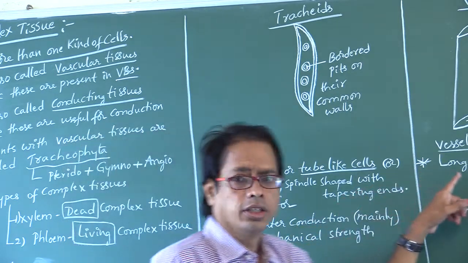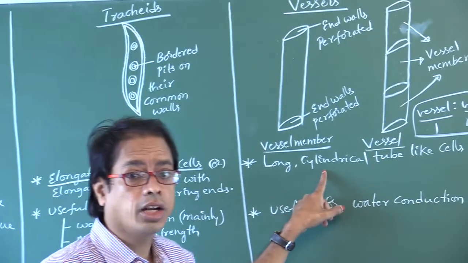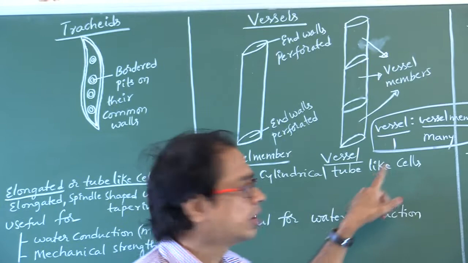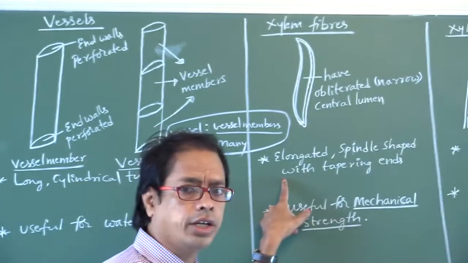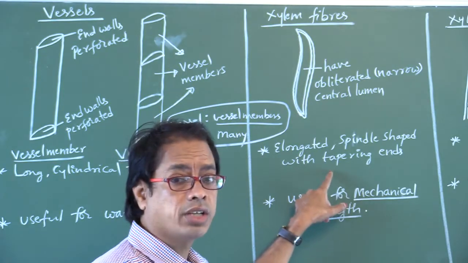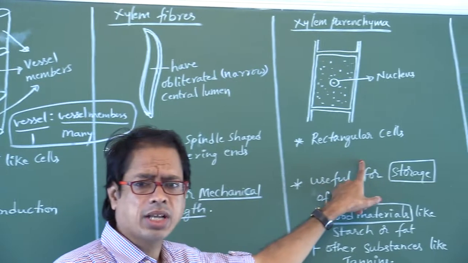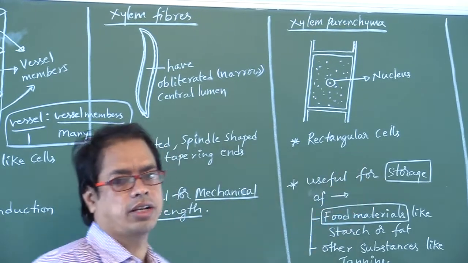Right. This vessel member shape is long, cylindrical, tube-like cells. Tracheids and xylem fibers are elongated spindle-shaped cells with pointed or tapering ends. Xylem parenchyma cells are rectangular cells.